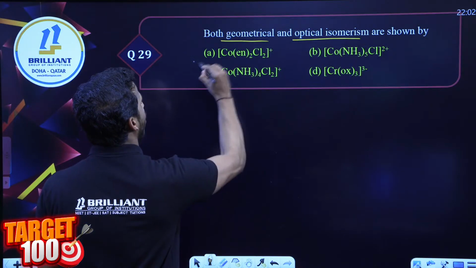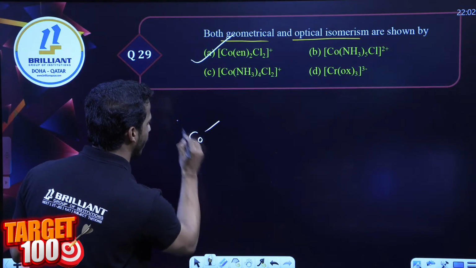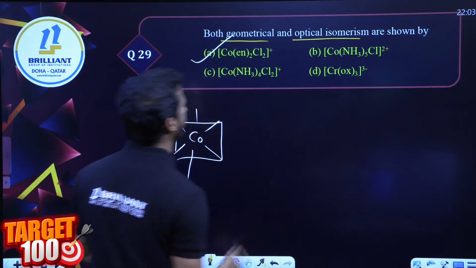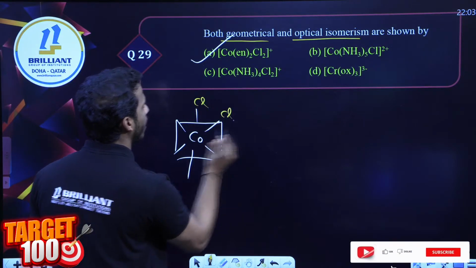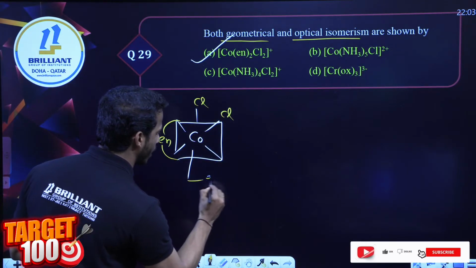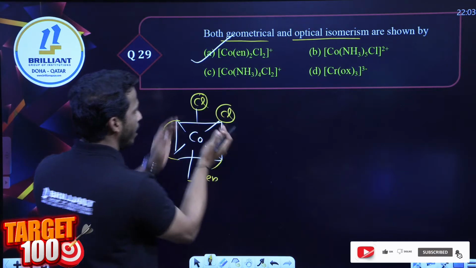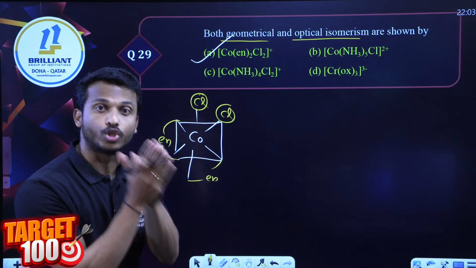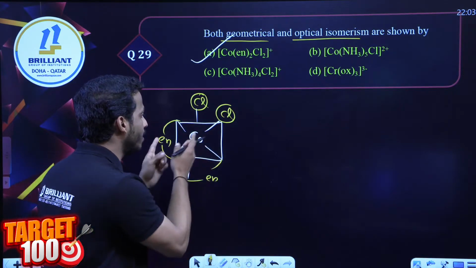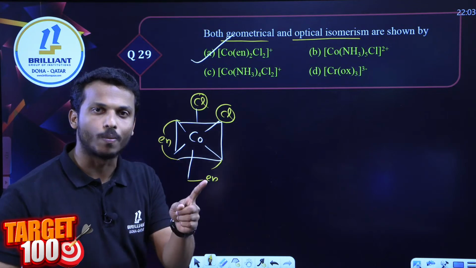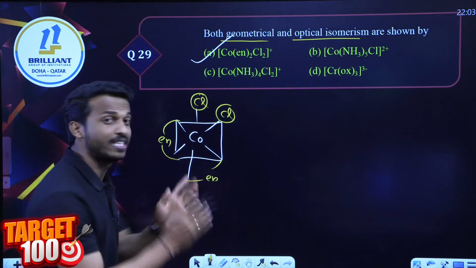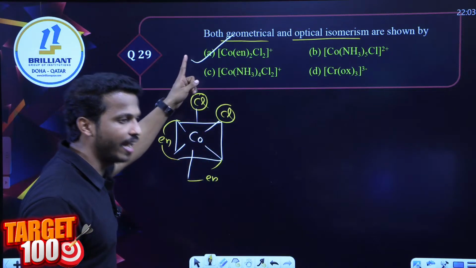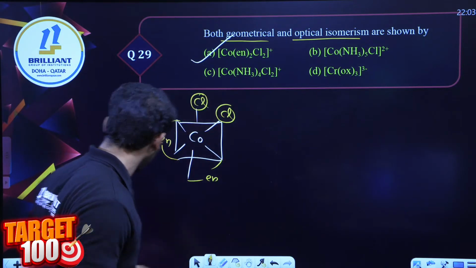Let me check it here. Option A. Cobalt is the metal given. How can we draw the shape of this molecule? There are 2 chlorine and en, right? This is the structure. This is the cis form, and if you put 2 chlorine, one above and one below, it becomes the trans form. Yes, it can show cis and trans. Among these, the cis shows optical isomerism because it contains en twice, and the mirror image will be non-superimposable. Very good, dear all. Option A is the correct answer.